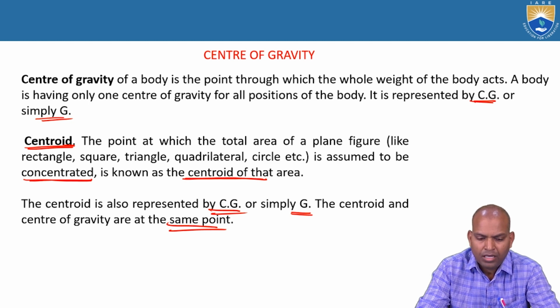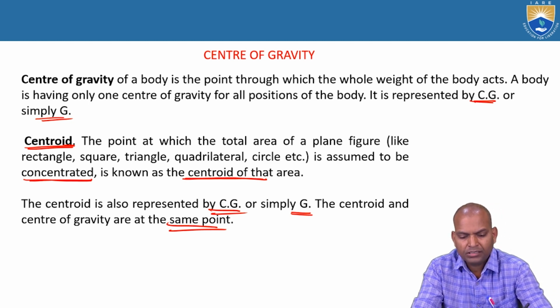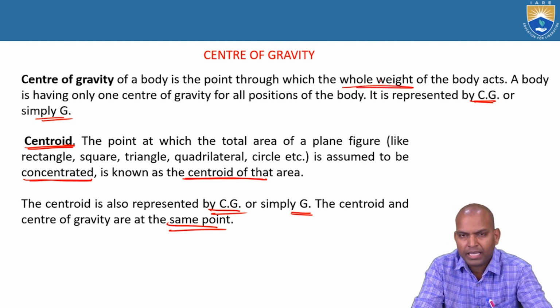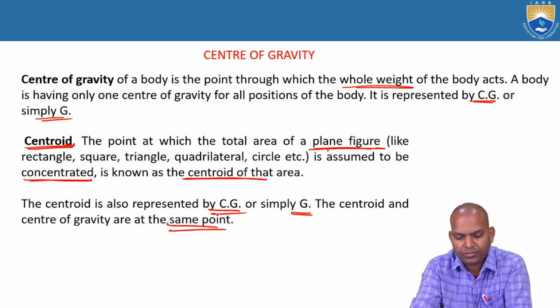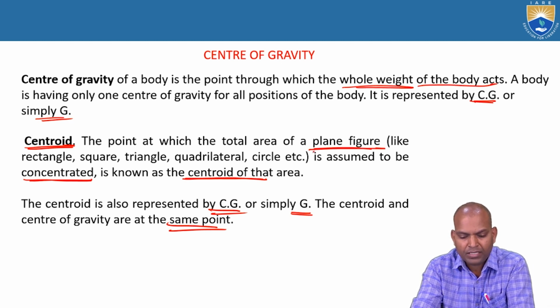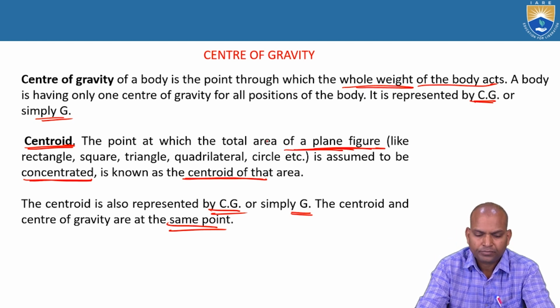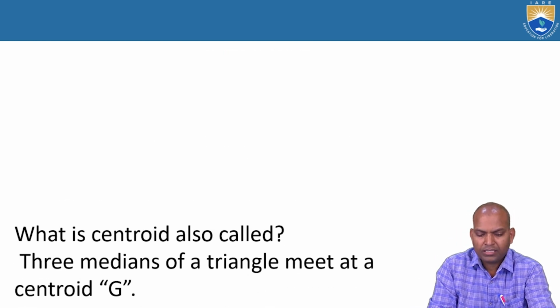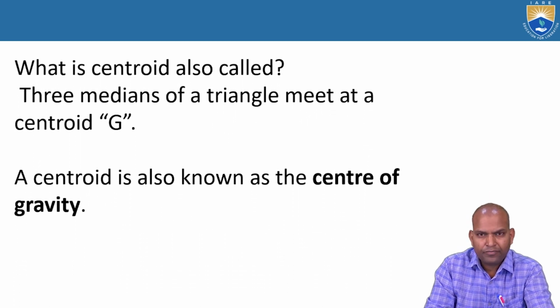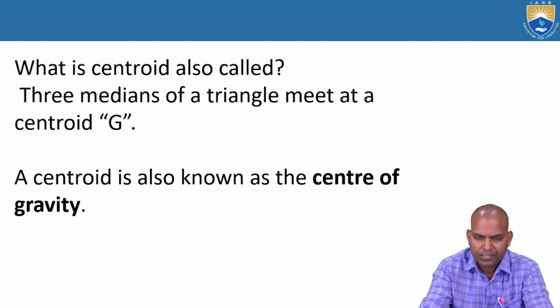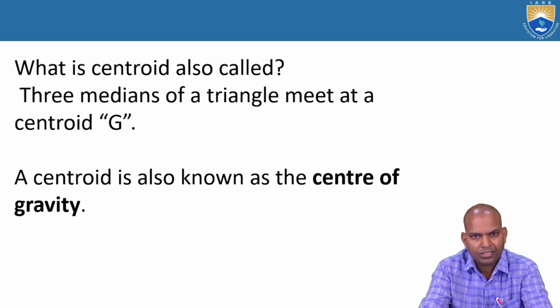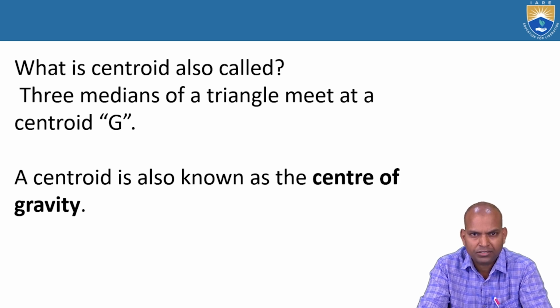Now for the center of gravity, the key term is the whole weight of the body acts there. For the centroid, the key terms are plane areas and plane figures. Now the third term is center of mass. What is the center of mass? It is the point at which the whole mass of the body is concentrated. Center of mass, centroid and center of gravity are all denoted by CG or capital letter G.